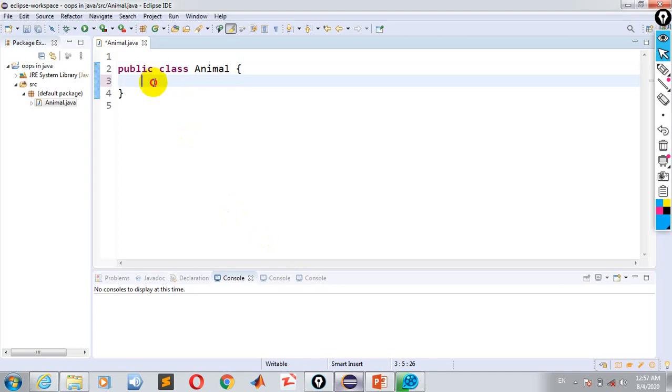Here we should also have the main function. Without the main function the class will not execute. There must be only one main function or main method in a class.